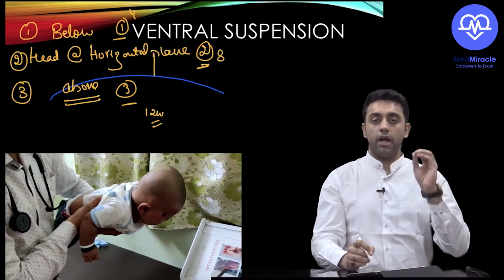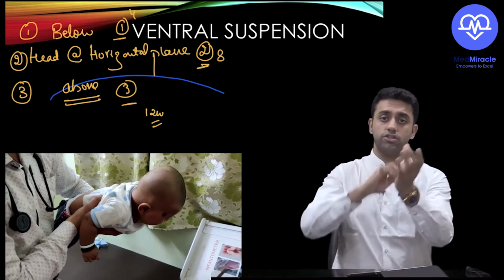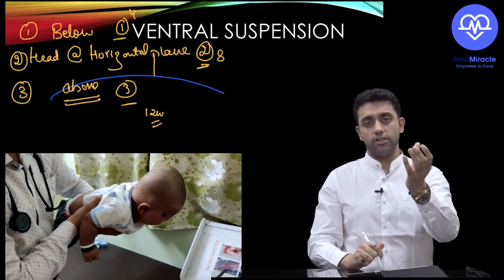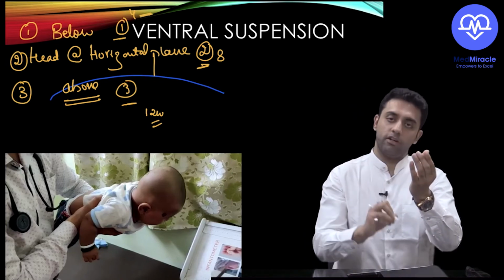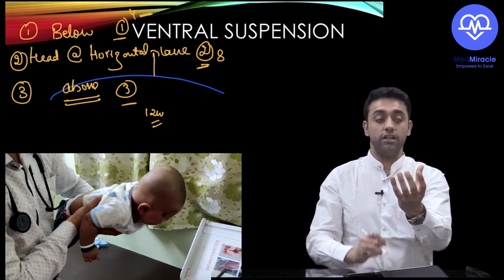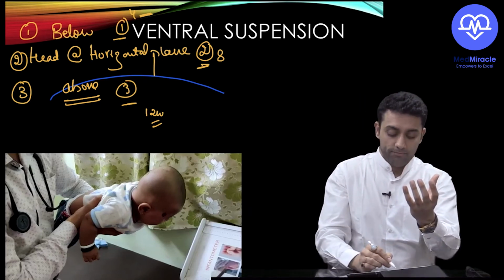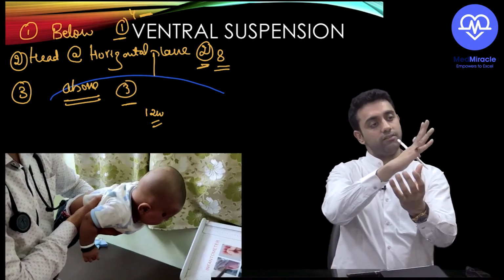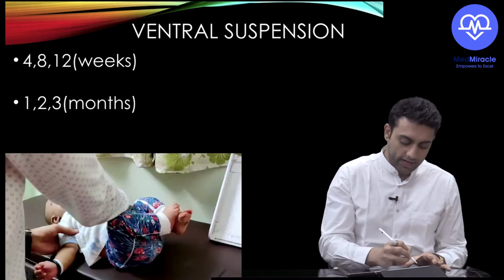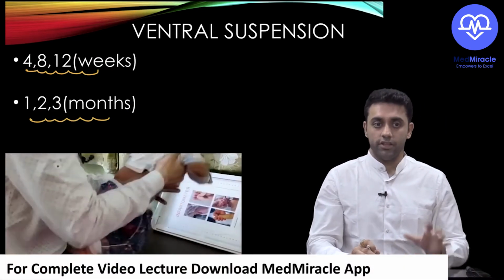Are you understanding? So if I say a PG question, when the baby was put in ventral suspension, the head was below the level of horizontal plane, what could be the age of the baby? The age of the baby could be around 4 weeks. If I say that I put the baby in the ventral suspension and the head is at the level of horizontal plane, what is the age of the baby? The age of the baby is 8 weeks, and above the level is 12 weeks. Did you understand? Perfect. Very good. So you know that 4 weeks, 8 weeks, 12 weeks, 1 month, 2 months, 3 months. Did you understand? Let's watch the video again.